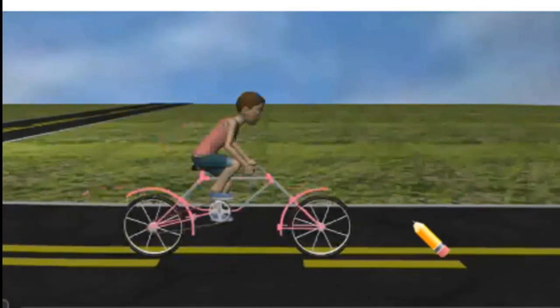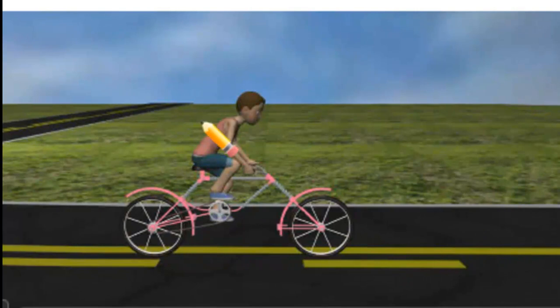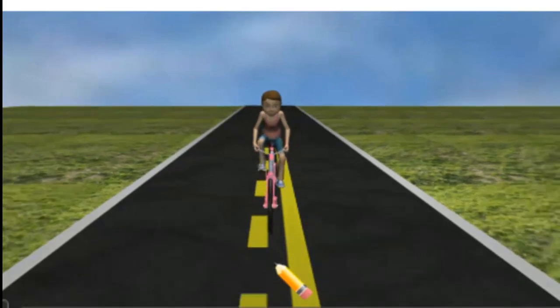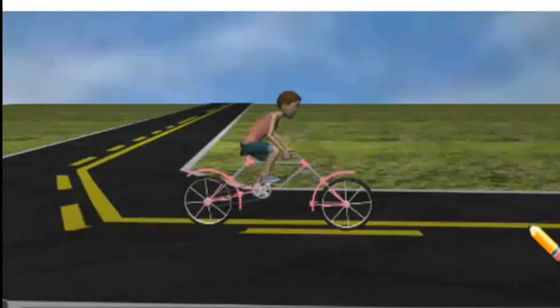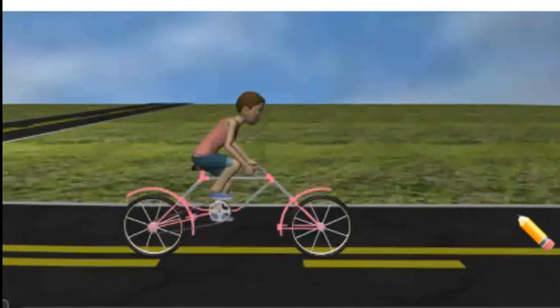Which side he has bent? He has bent towards the inner side of the circle. So if the curved path is in this direction, he has bent towards the inner side. If the curved path is like this, he has to bend the other side. Look at the picture again. Now the cyclist is moving straight, horizontally. Now he negotiates the curve. So he bends and comfortably negotiates the curve.